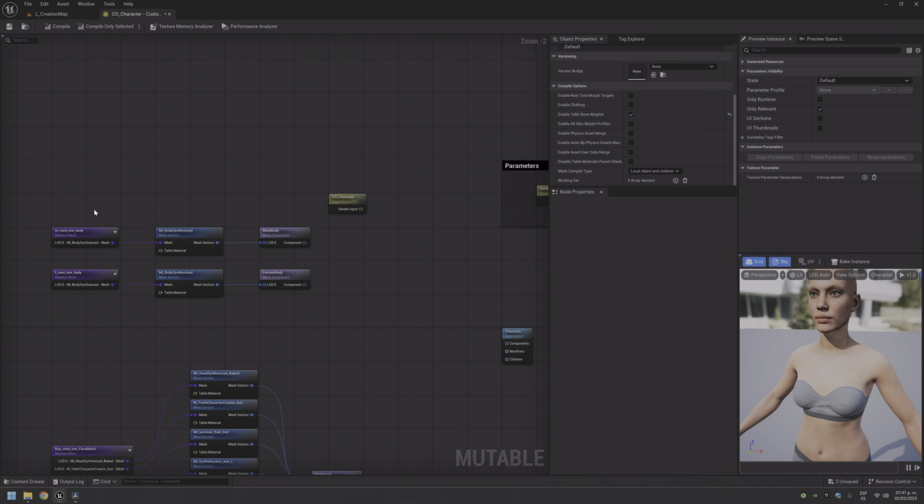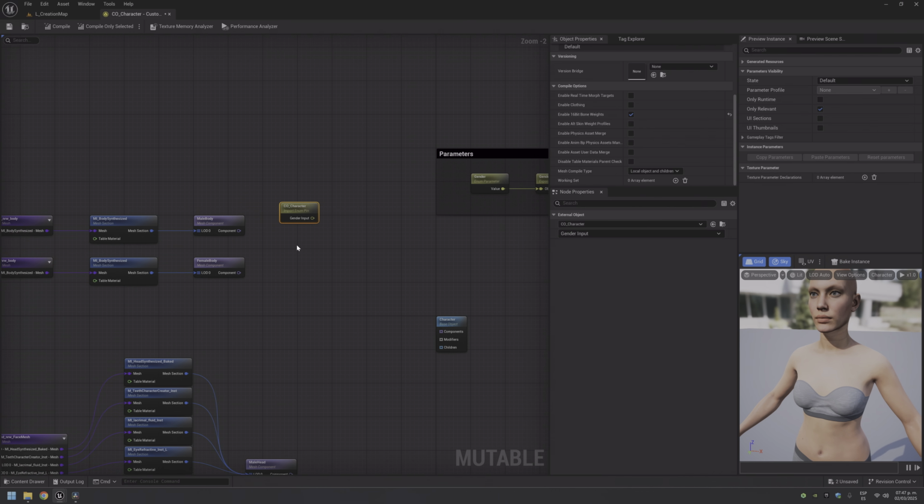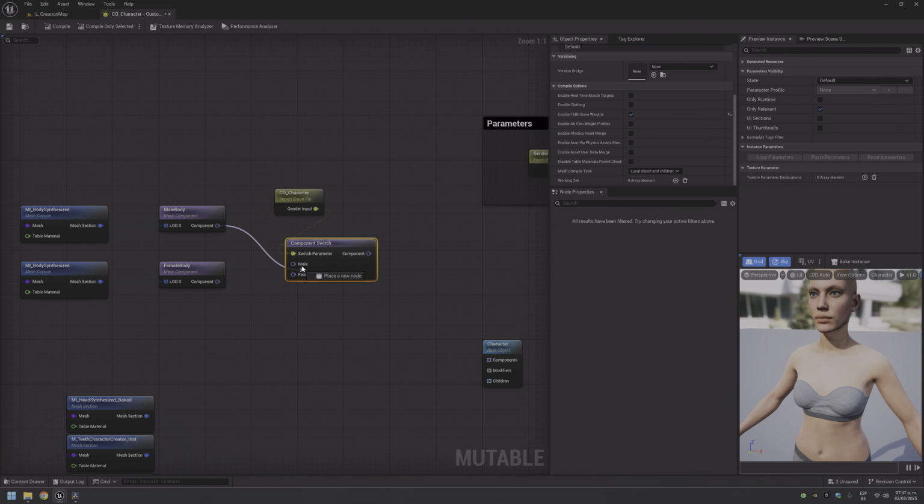So you say, hey Martin, it's the same. Okay, but when we move all this inside their own mutable object, we will be able to access this, not this. And because we're actually exporting this, we will use it anyway. You will see it in the next class. Okay. Mesh section switch. No, sorry. Component switch, because this is a component. Male and female. And connect this here.